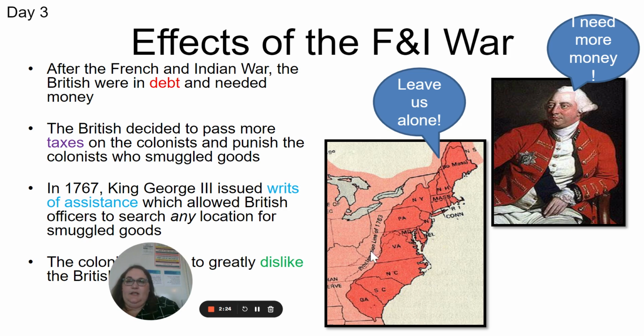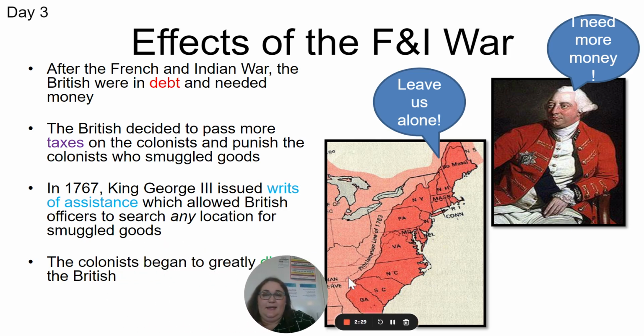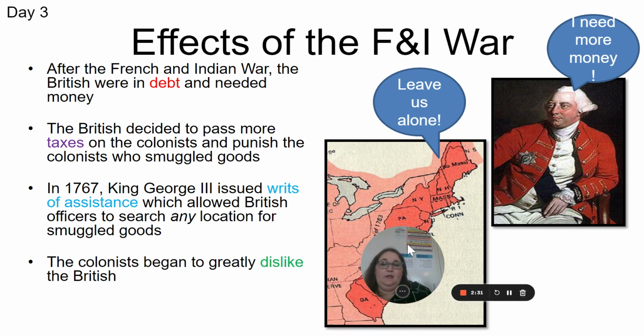So after the French and Indian War, the British are in debt and need money. The British decide that they are going to pass more taxes on colonists and punish the colonists who smuggle or sneak goods in. Kind of like y'all might be smuggling AirPods or chips.